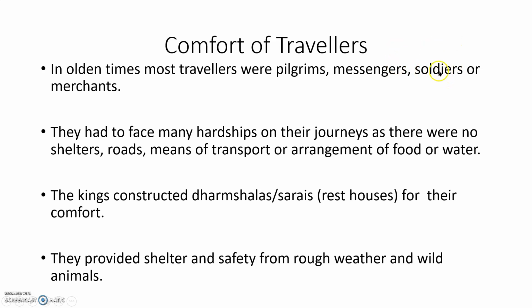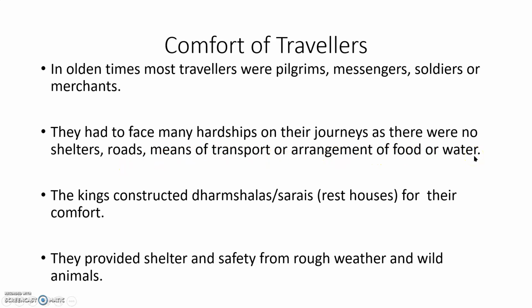And soldiers, and merchants. Merchants means the people who do business. Business people are called merchants. If they want to sell anything, or if they want to buy anything, they have to travel. So most of the travelers were pilgrims, messengers, soldiers, or merchants. They had to face many hardships on their journeys. Hardships means difficulties on their journeys, as there were no shelter, roads, means of transport, or arrangement of food or water.